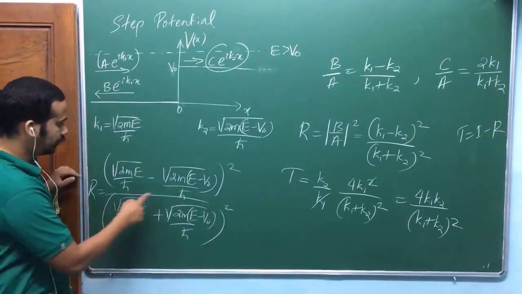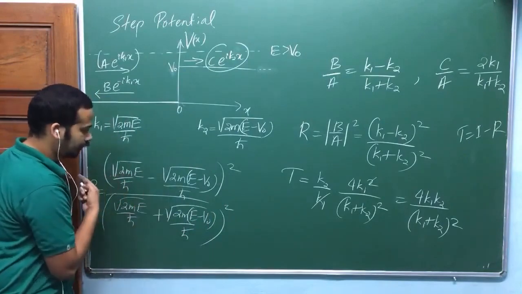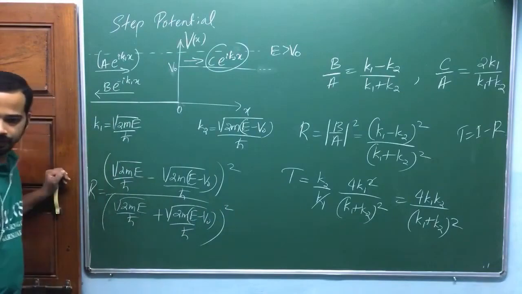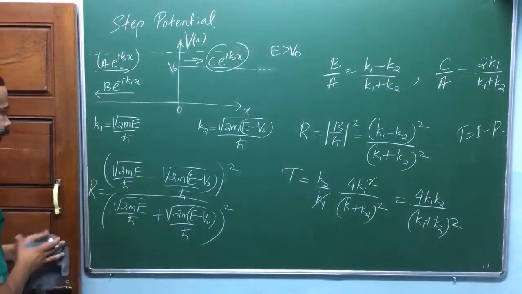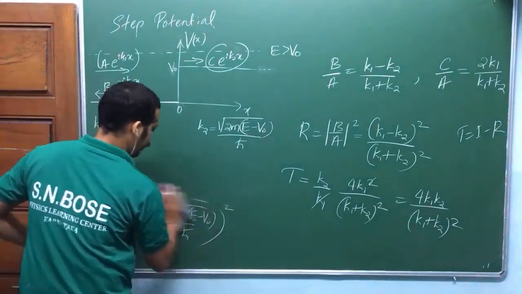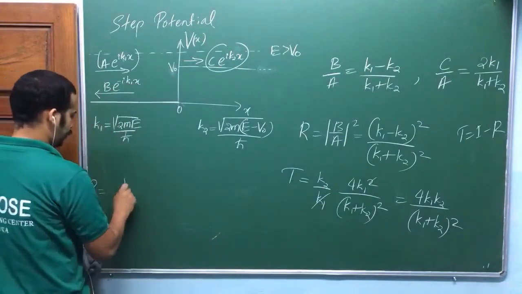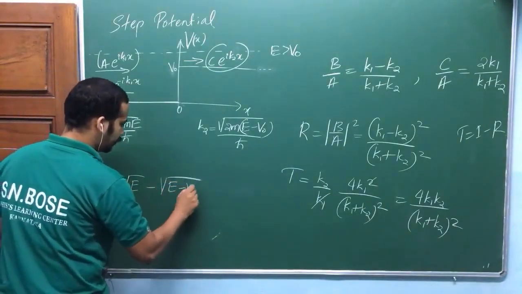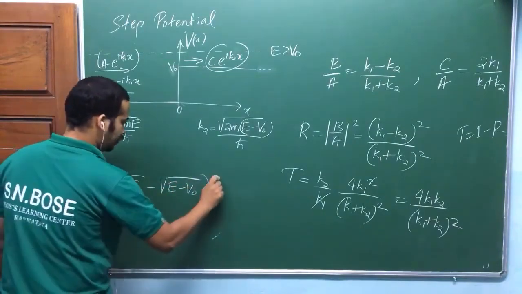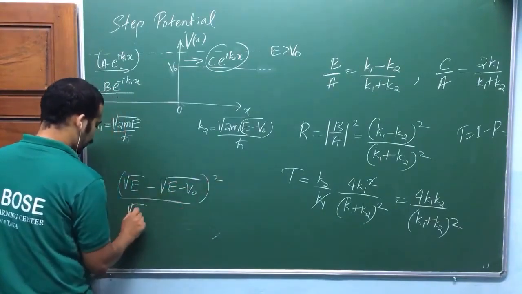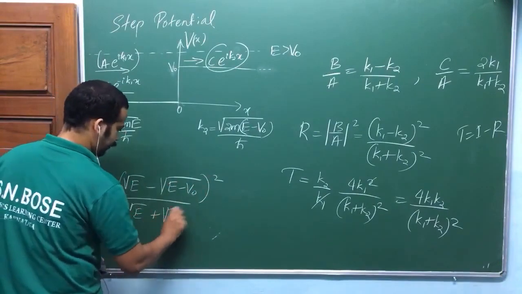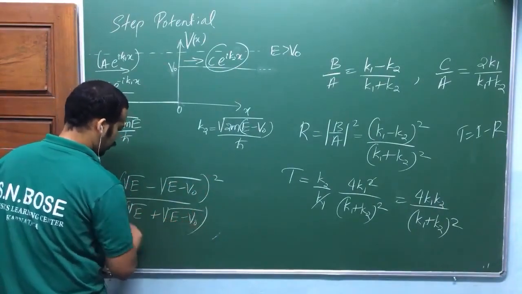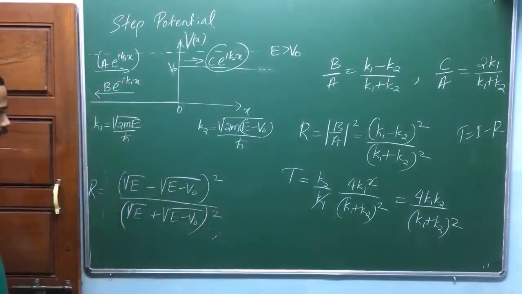I can take root 2m outside and divide by h bar outside, and they cancel out. So can I write it simply? (Root E minus root of E minus V naught) whole square divided by (root E plus root of E minus V naught) whole square. This is the reflection coefficient.